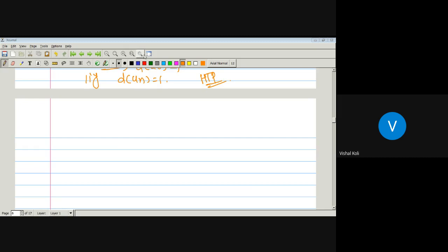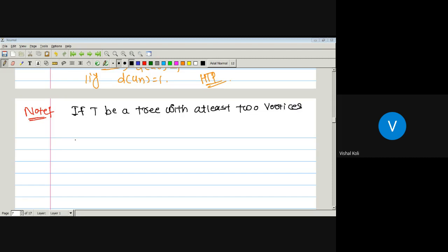So here there is one note. If T is a tree with at least two vertices, then T has more than one vertex of degree 1, which is by the previous theorem.